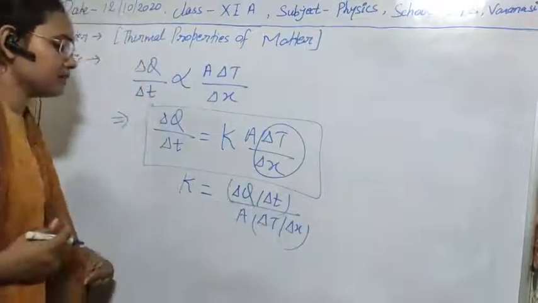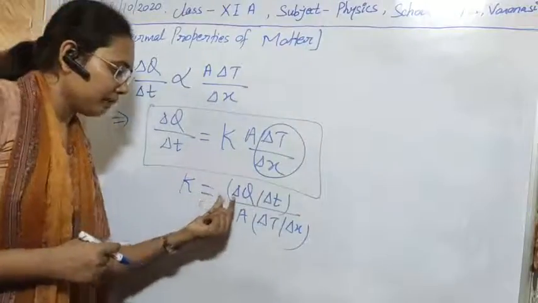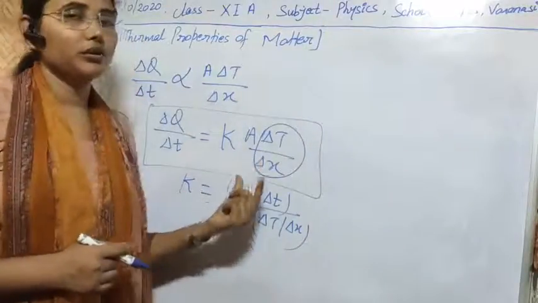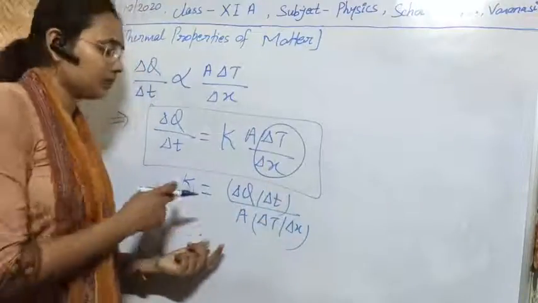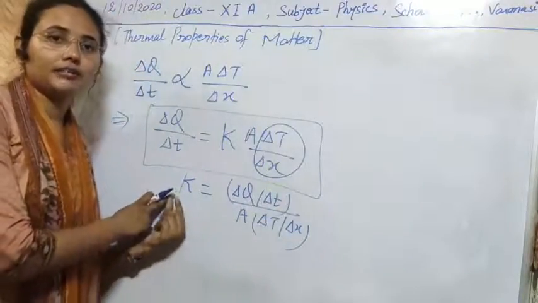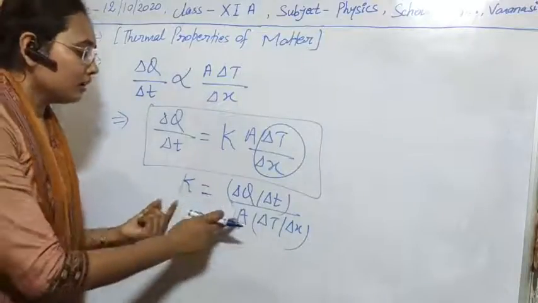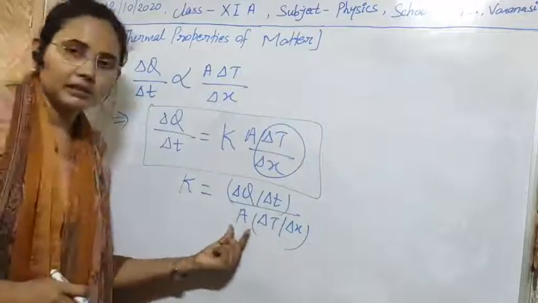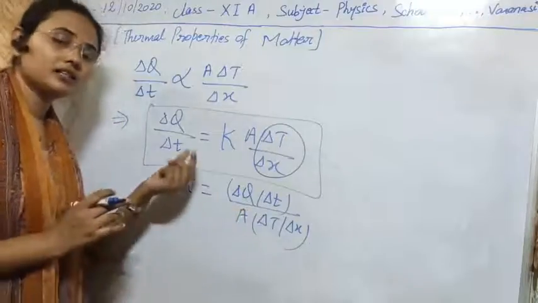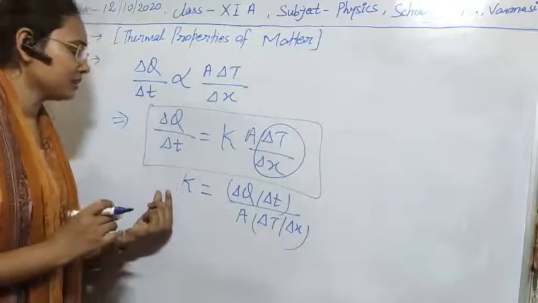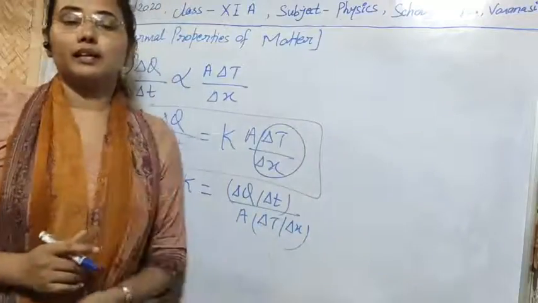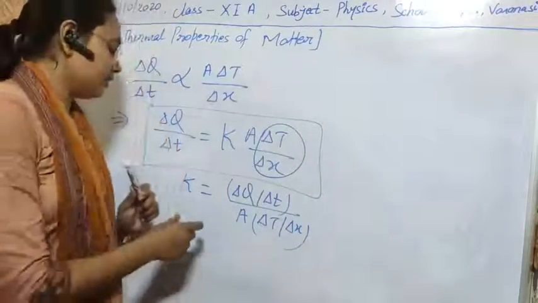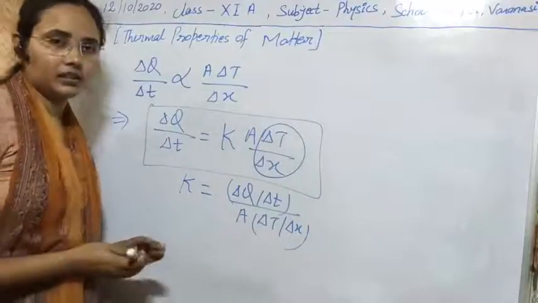Means it depends upon the factors. It is directly proportional to the rate of conduction of heat. Means the greater the rate of conduction of heat, the greater the thermal conductivity of the given substance. The larger the area of the substance, the smaller the conductivity in this case. So I think there is no doubt. The larger the temperature gradient, the smaller the thermal conductivity.